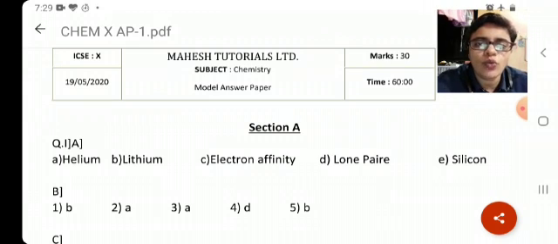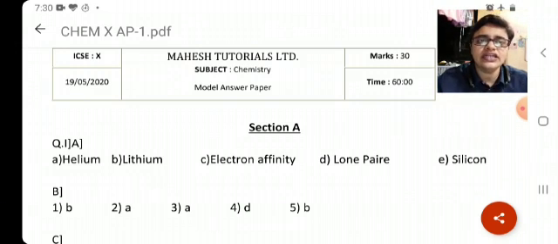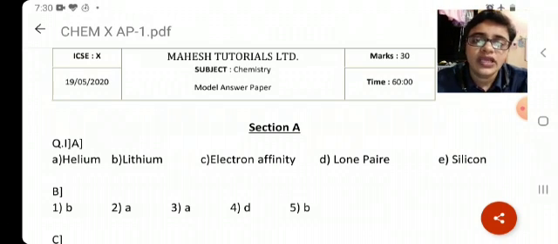Moving further to question 1B, you have to write the correct option along with the correct option number. For example, which of the following trends holds through the periodic table? The answer is option B, atomic radius increases as we move from top to bottom in a group. That is the correct answer. So you have to write the correct option number and the entire statement. Fine. If you have written that way, you deserve 1 mark.